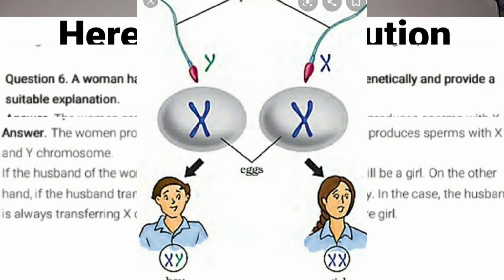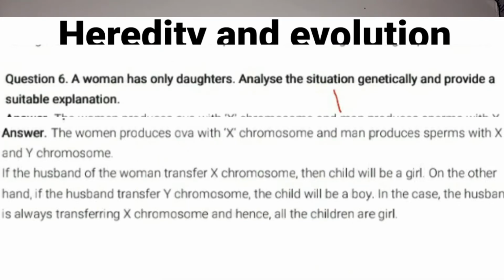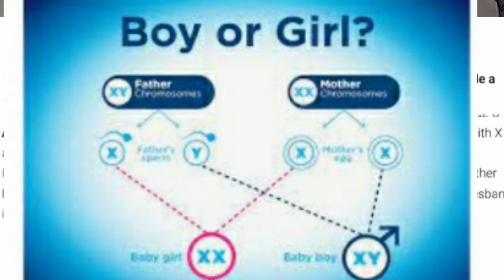Now, if the husband of the woman transfers X chromosome, then the child will be a girl. Already I told you, woman has X chromosome, and when the husband of the woman, that is the man, transfers X chromosome, then the child will be a girl. XX will lead to girl.